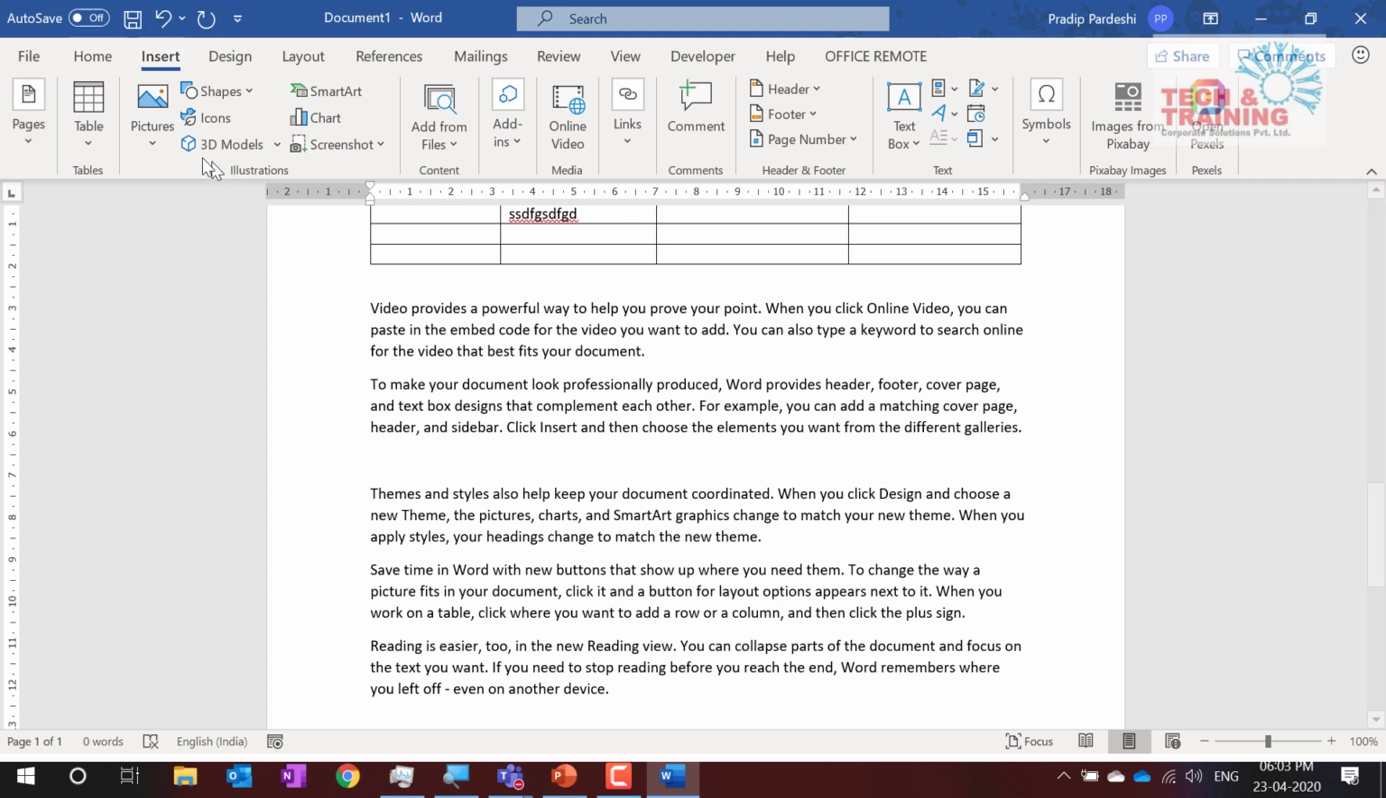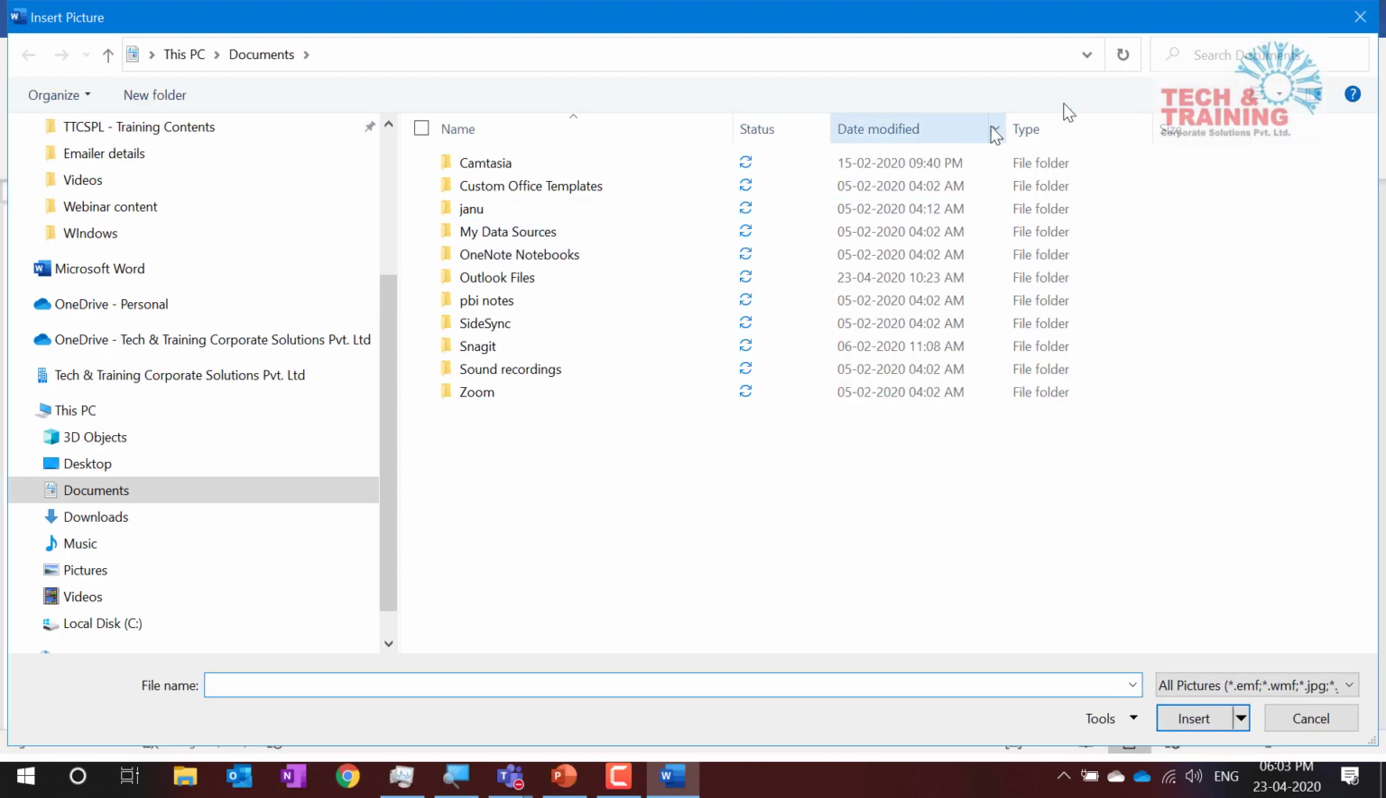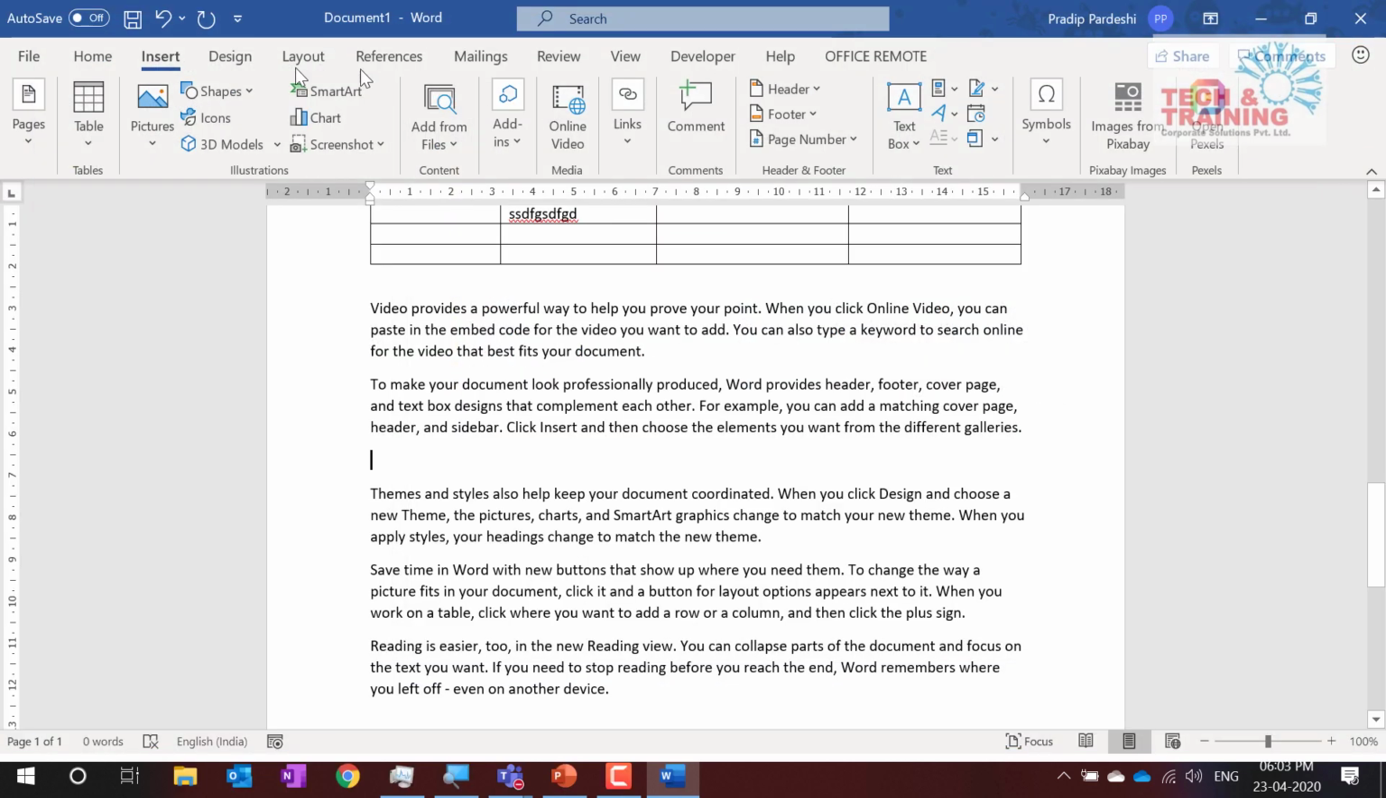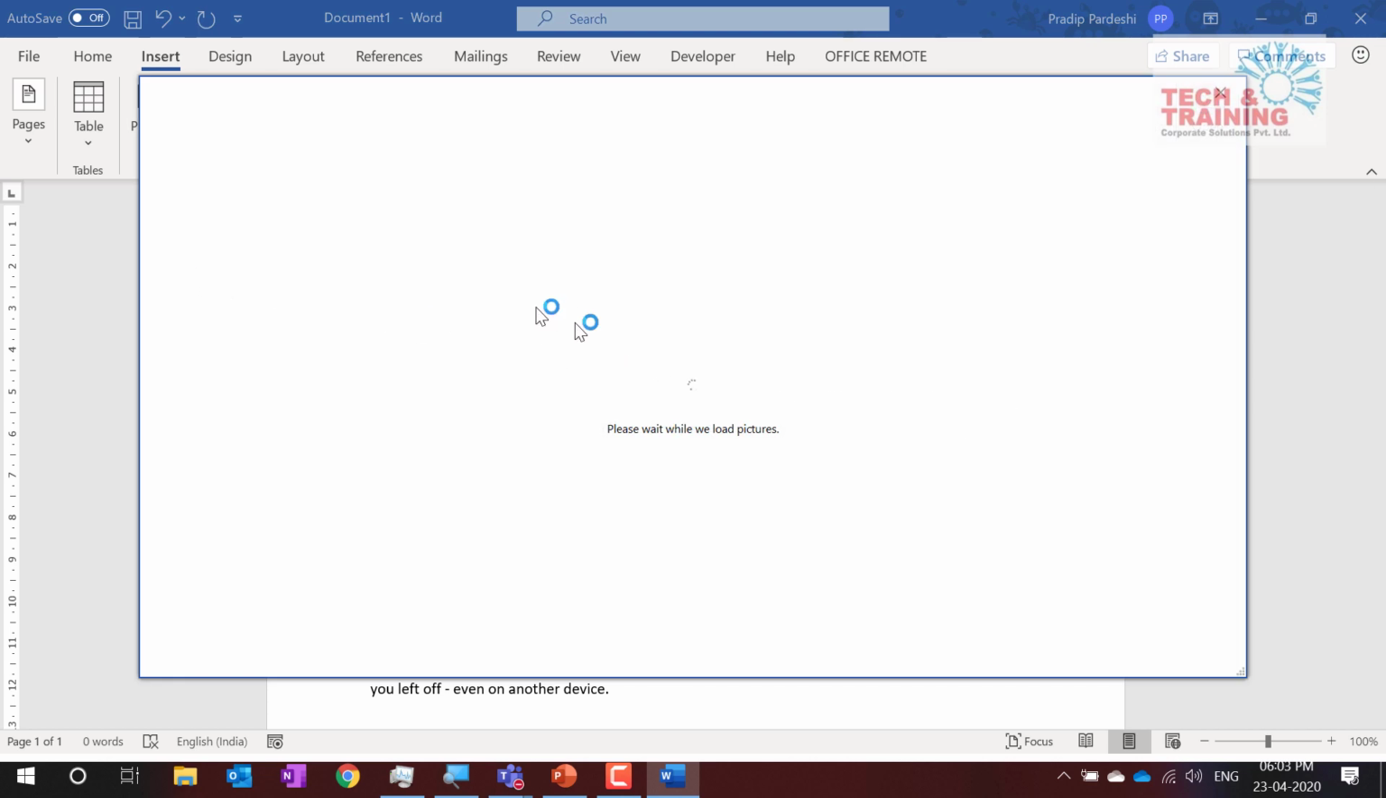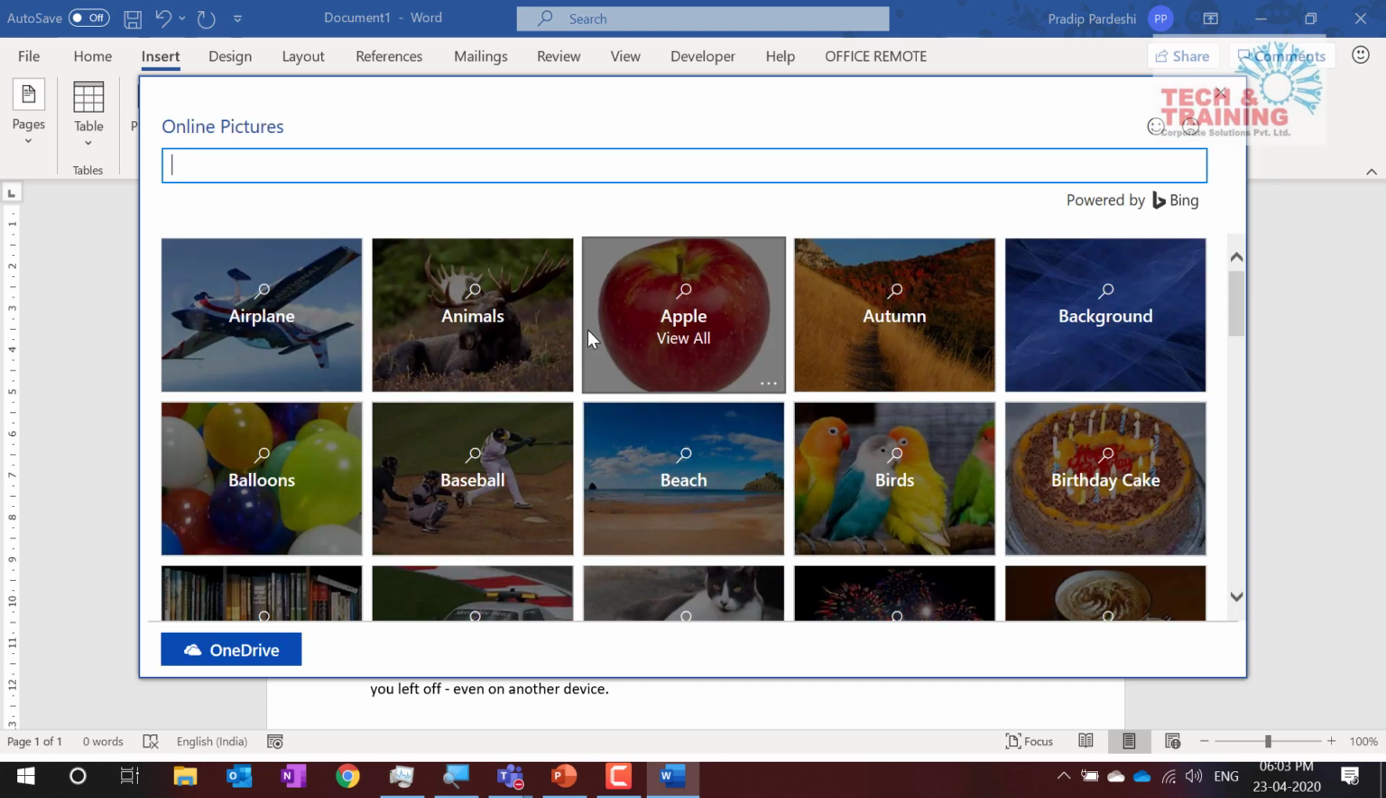So you all know that we can insert pictures. Inserting a picture is no big deal, and then you can go to this device and explore whatever pictures you have on your system. Second feature is you can go online and search for these pictures. Now these two things have been there in Microsoft in previous versions as well. No big deal about this.